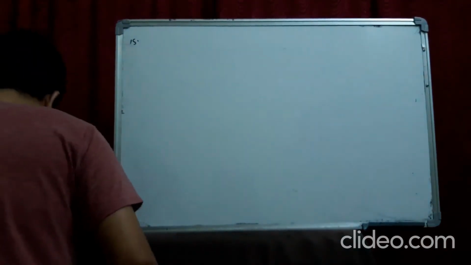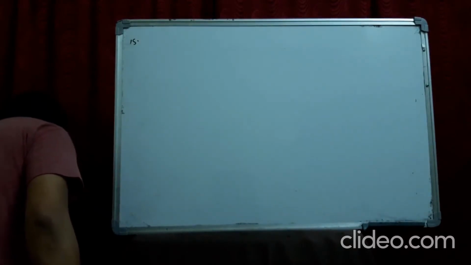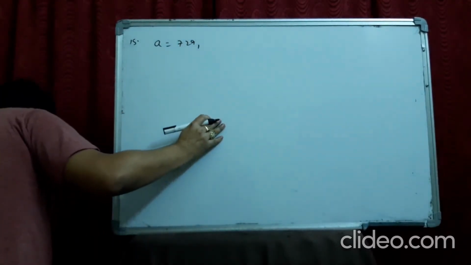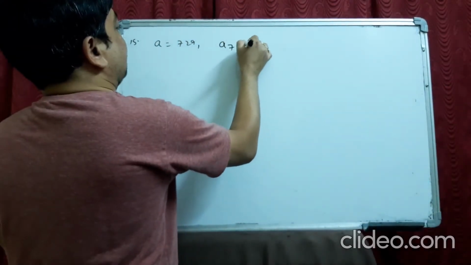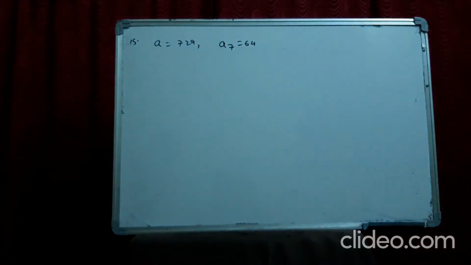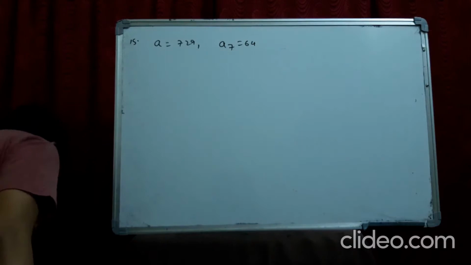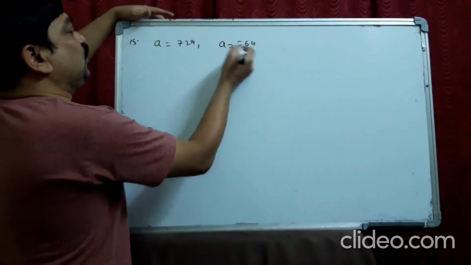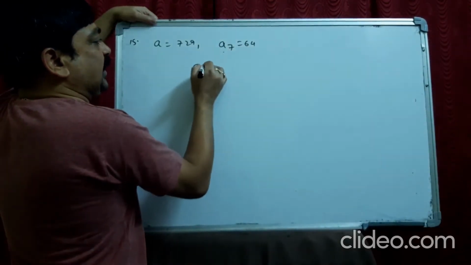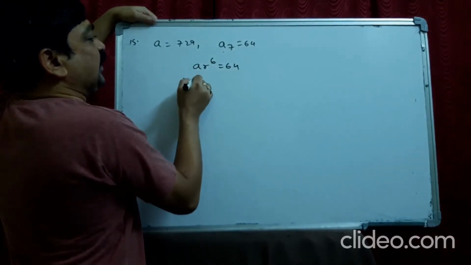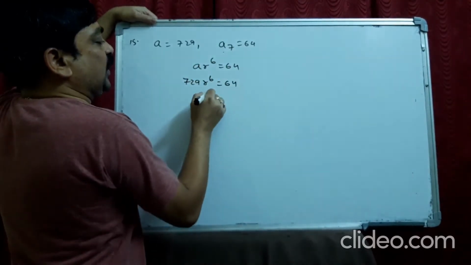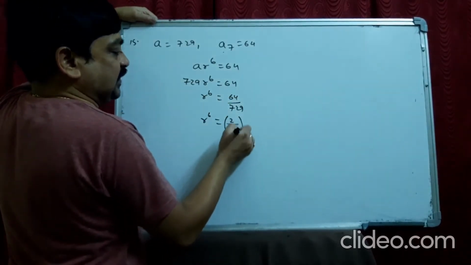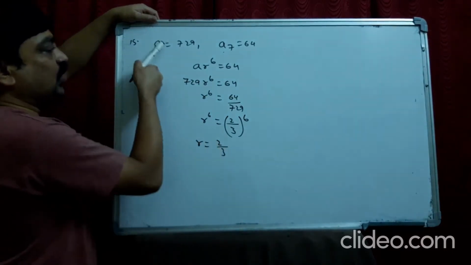See the 15th question. Given GP, A is equal to 729. The first term is given as 729, and the 7th term is 64. A7 is 64. And we are asked to find out S7. Okay. Now, using A7, how do I do? I take A r power 6 is 64. 729 r power 6 is 64. R power 6 is 64 by 729. R power 6 is 2 by 3 power 6. So R is 2 by 3.